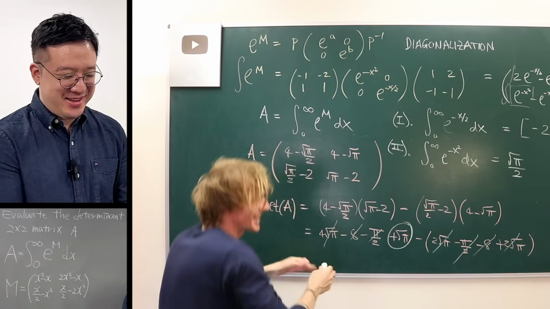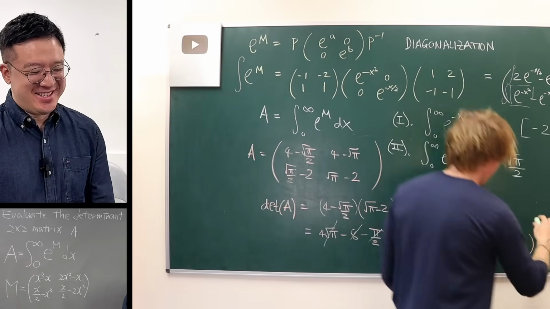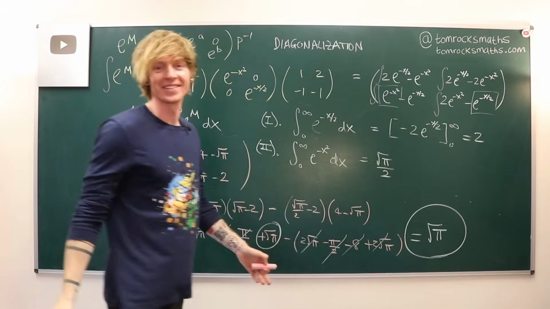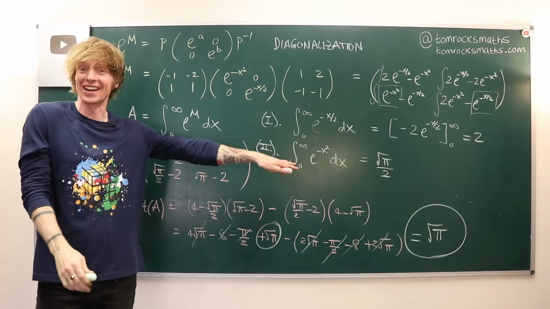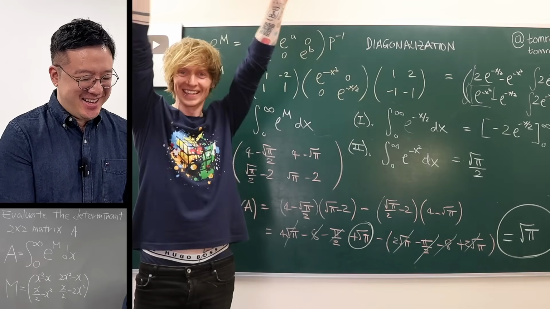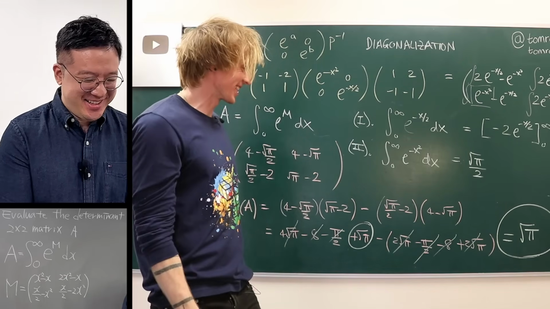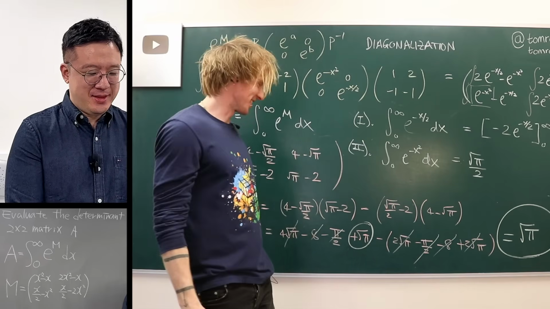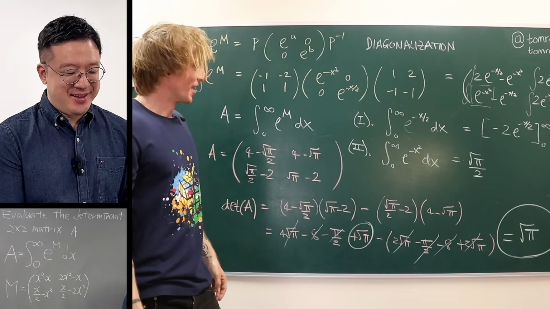No way. Is the answer just root pi? Okay, I think the determinant is root pi. If that is correct, that is an amazing answer. That's all correct. It's all beautiful work. Woo! Okay, that was awesome. I love that that is the answer. I had no idea the answer was going to be root pi. That's amazing. Wow.